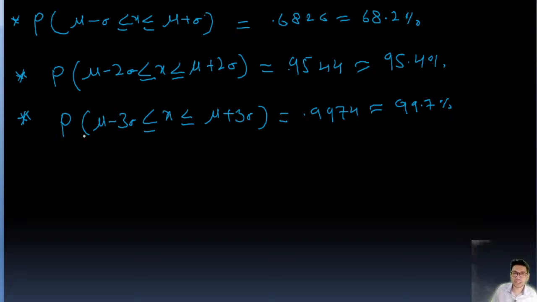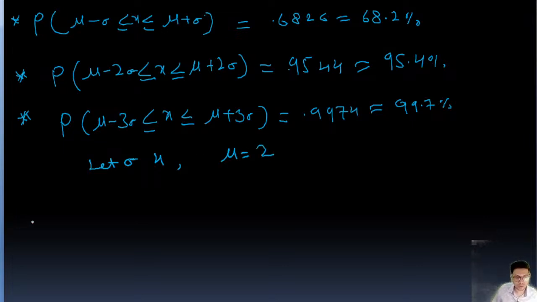Suppose we take an example, I'll show you here. Let sigma be 4, the standard deviation, and mu, the mean value, is 2.